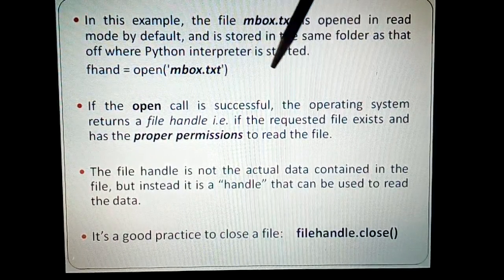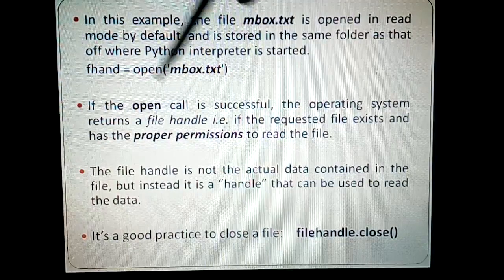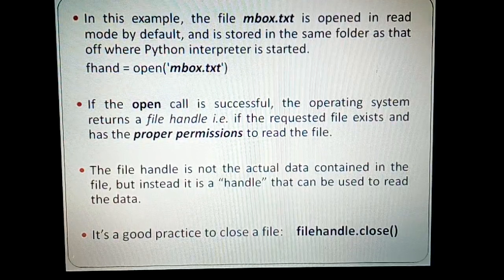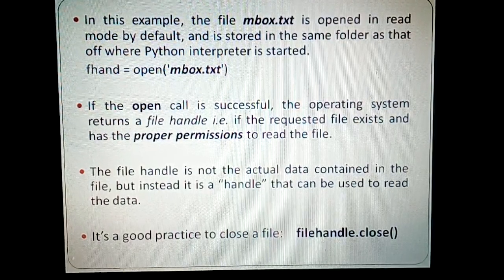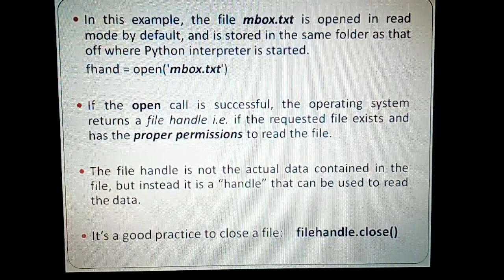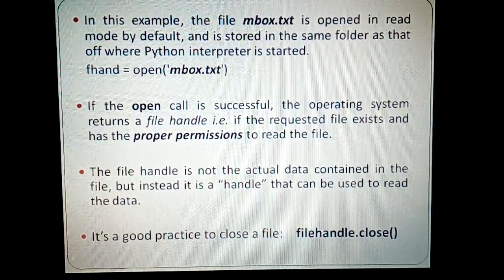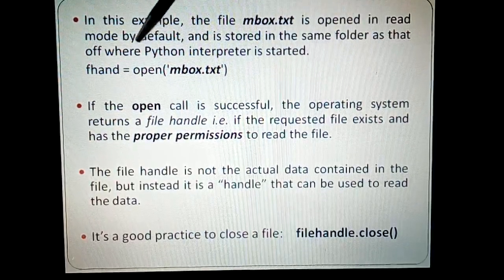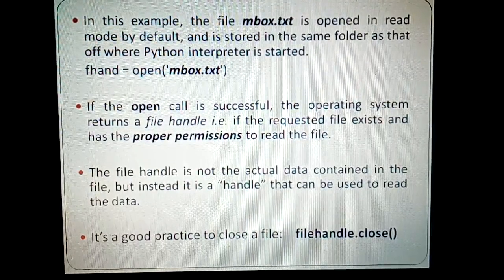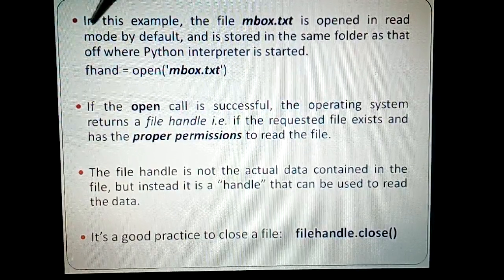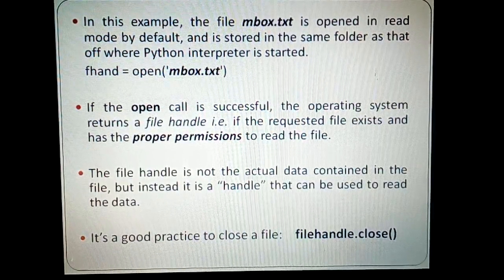And if the open call is successful, the operating system returns a file handle as usual. Like in C, we had fp, the file pointer, which was pointing to null if the file was not opened, but in this case it will return a file handle successfully. Otherwise it will return an error, that is, if it is unable to open the file.